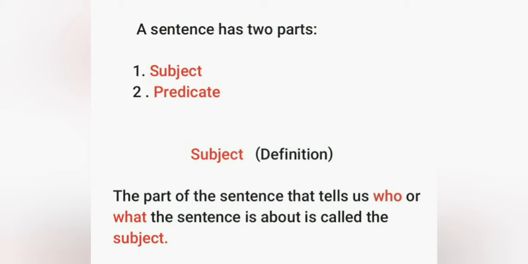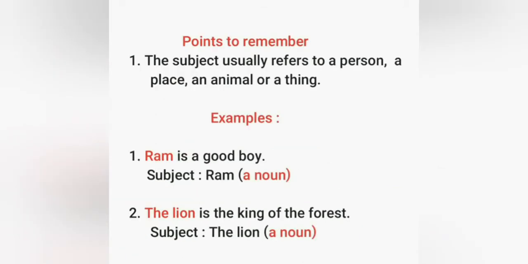What is subject? A part of the sentence that tells us who or what the sentence is about is called the subject. In the previous examples, the sentences are about an animal or a bird, so that is the subject of the sentence. Now, let me tell you some points that you should keep in your mind while you are writing any kind of sentence.